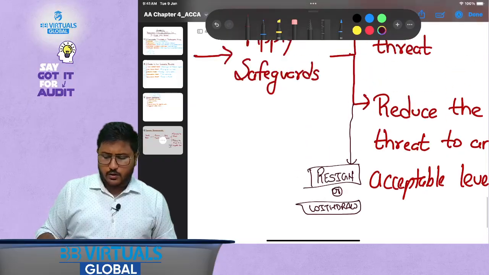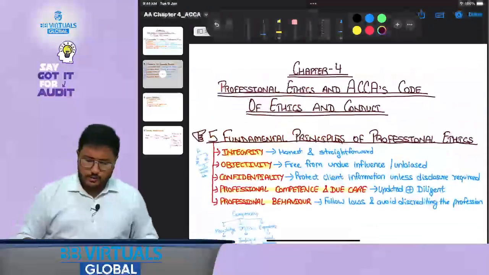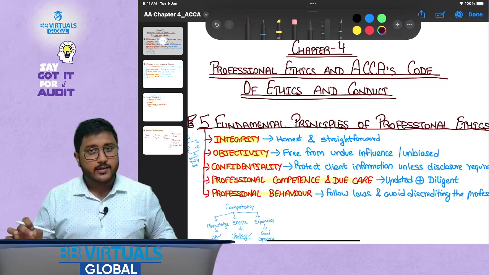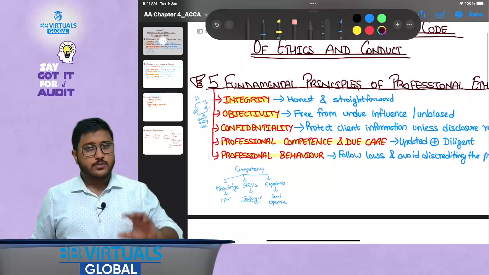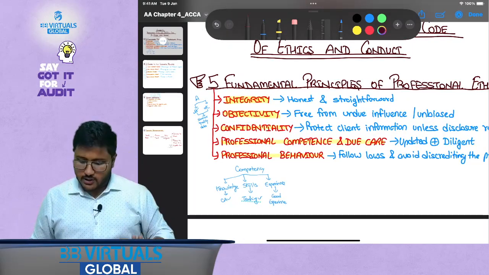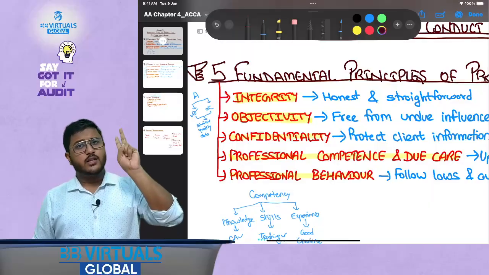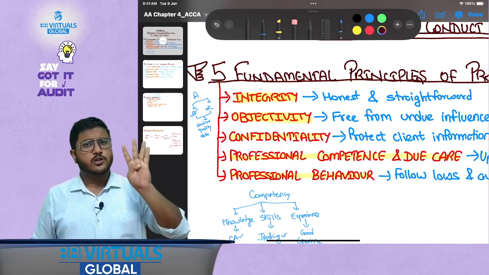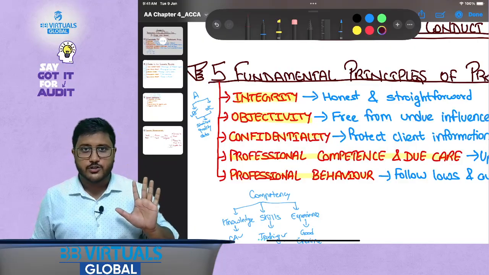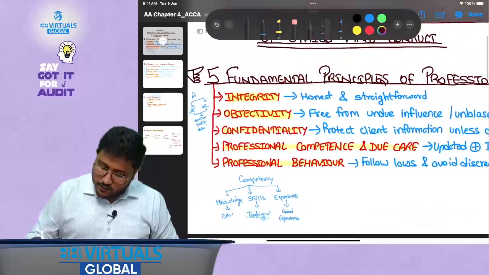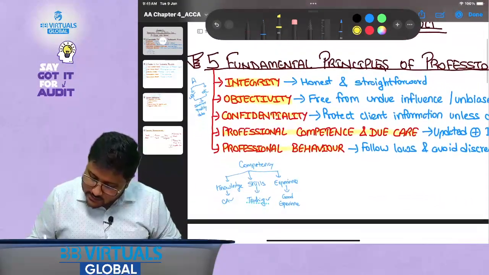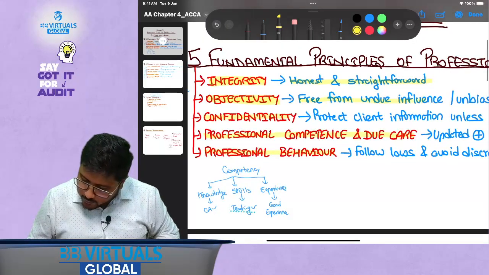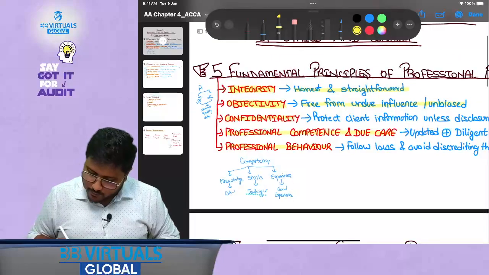Okay, now let's have a quick summary of what we have studied so far. Chapter number 4, professional ethics and ACCA's code of ethics and conduct. Under that we discussed the 5 fundamental principles of professional ethics. Number 1 is integrity, number 2 is objectivity, number 3 is confidentiality, number 4 is professional competence and due care, and number 5 is professional behavior. When I say integrity, what are the keywords here? Honesty and straightforwardness. Objectivity: free from undue influences and unbiased in approach.